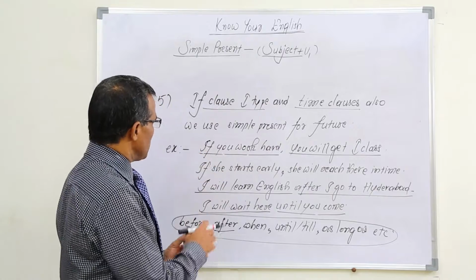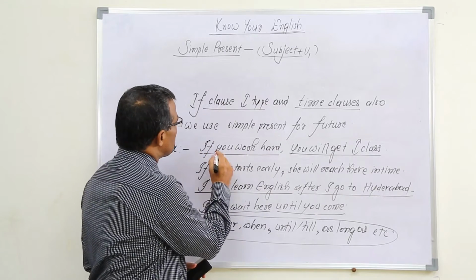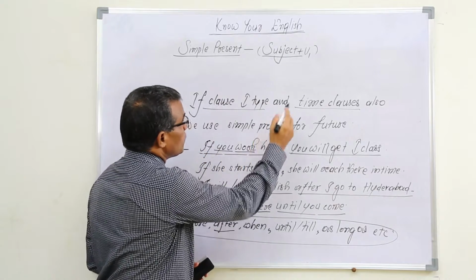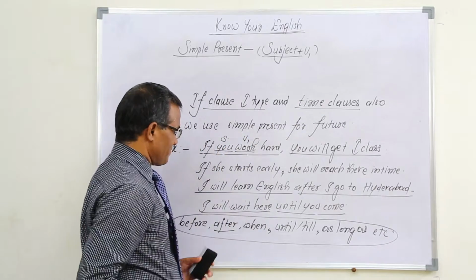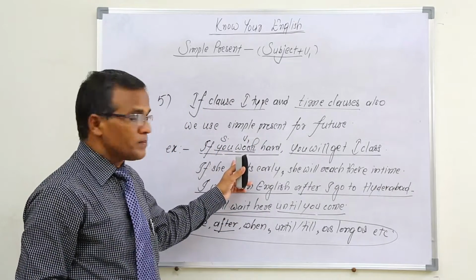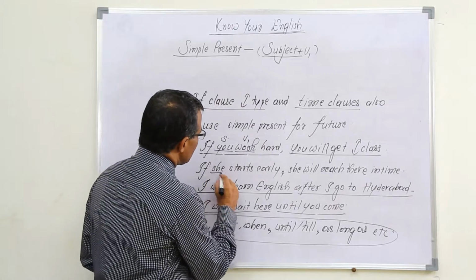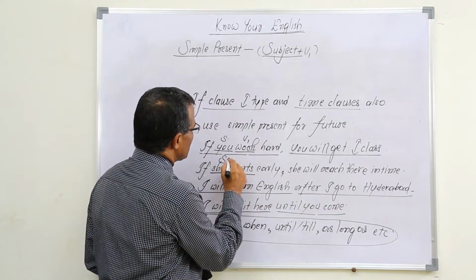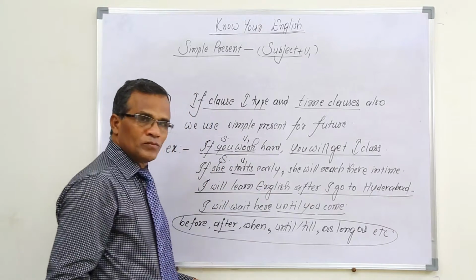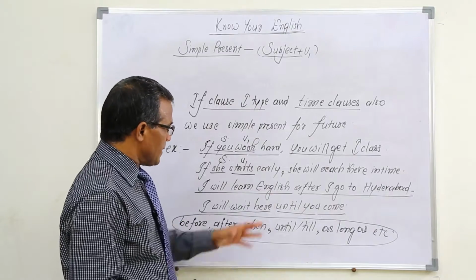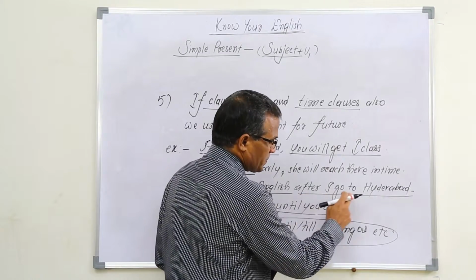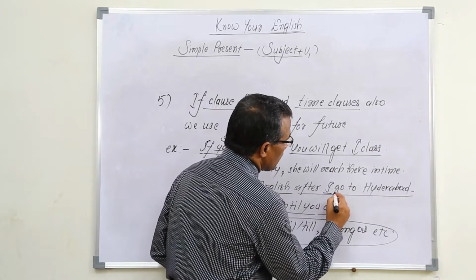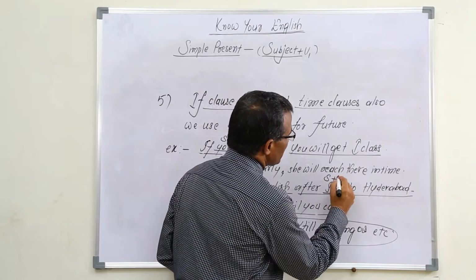In if clauses we use subject and V1. So in the if clause we are using simple present. If she starts, subject and V1. And in the same way in time clauses, "I will learn English after I go to Hyderabad", the time clause begins here. I go, subject and V1.